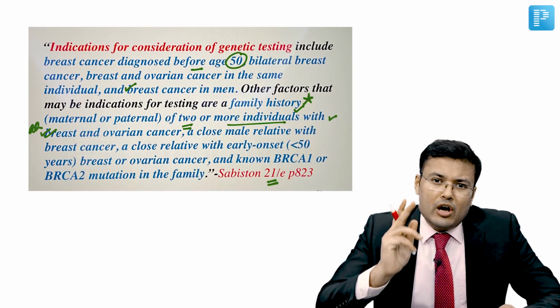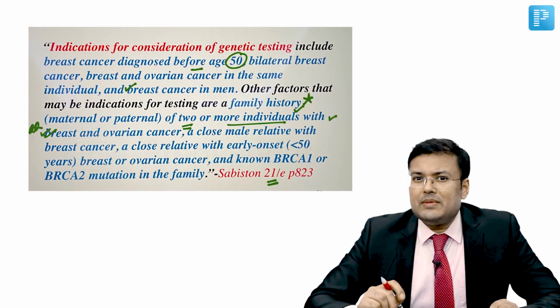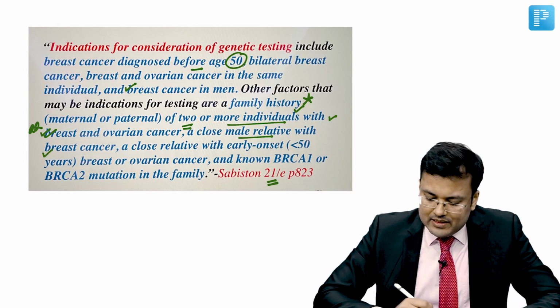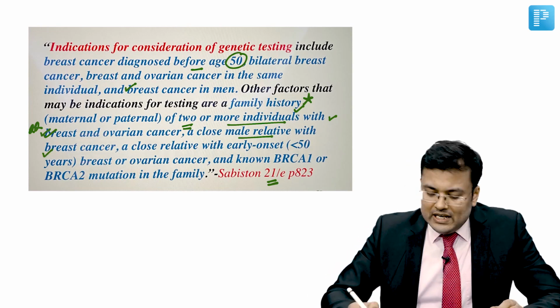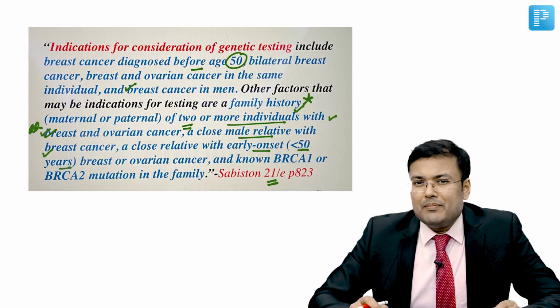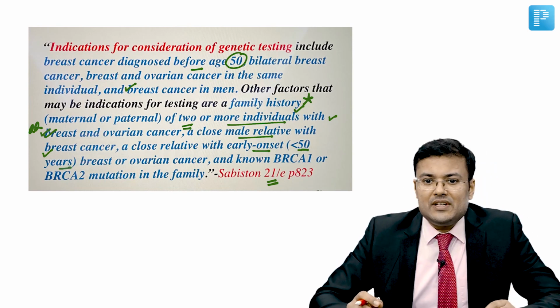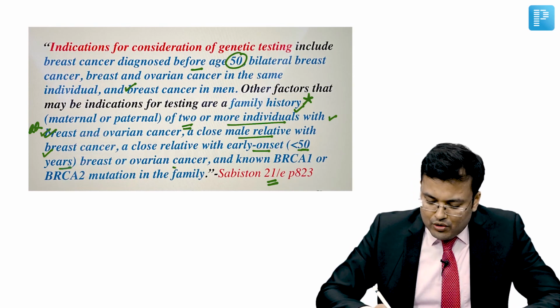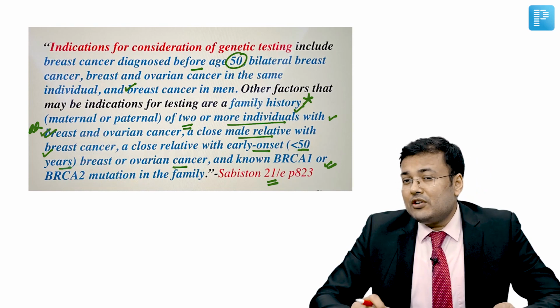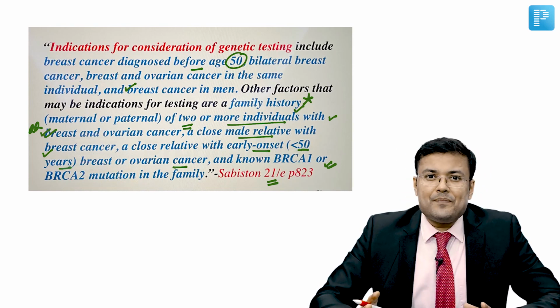So 2 or more family members with breast and ovarian cancer, or close male relative with breast cancer, or close relative with early onset, means breast cancer in patient whose age is less than 50 years. So there is breast or ovarian cancer, or the patient is having BRCA1 or BRCA2 mutation in the family.